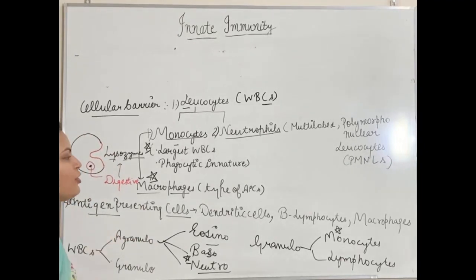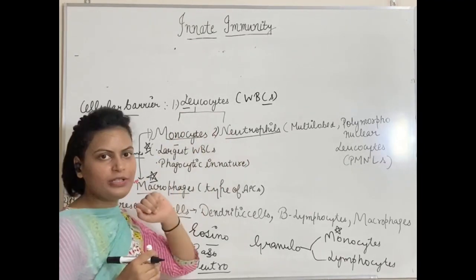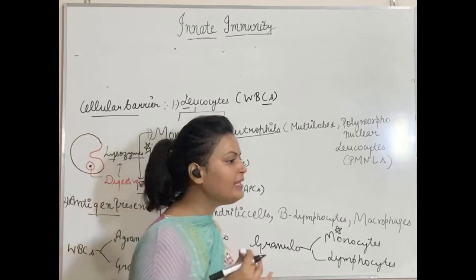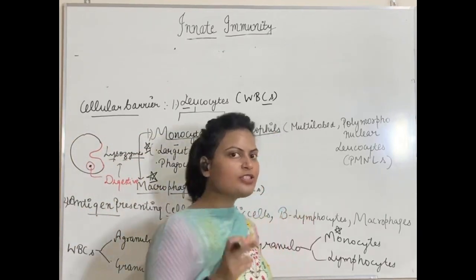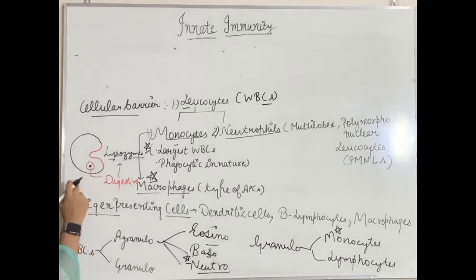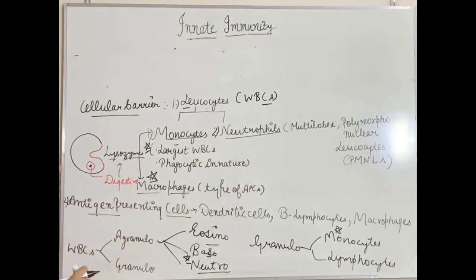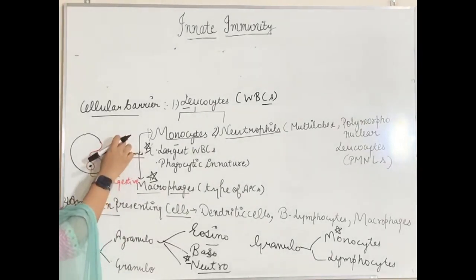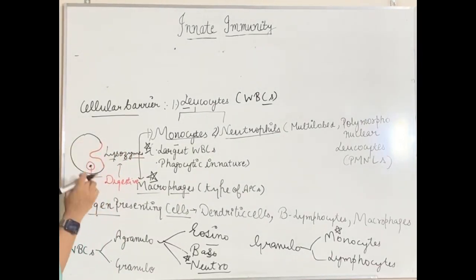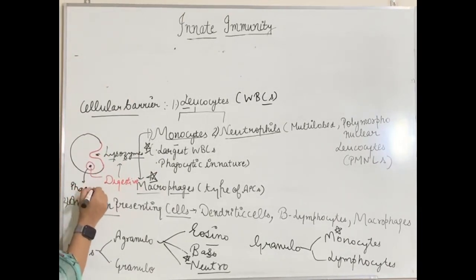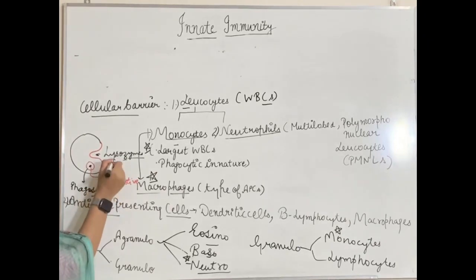Next thing, I told you that we will take up neutrophils. Neutrophils, again, are phagocytic in nature. The same way the monocyte was doing, they will also do phagocytosis in a similar way. What will happen when an antigen comes in the vicinity of this neutrophil? They will form a pocket-like structure, and the antigen will be entrapped in this pocket-like structure. Later on, the antigen will move to the phagosome, which is a digestive vacuole, and in that digestive vacuole are lysozymes.